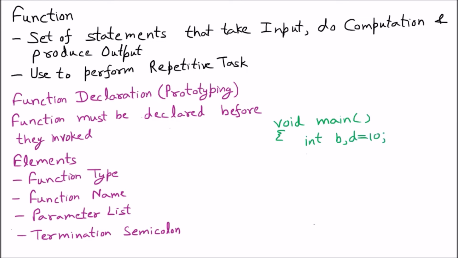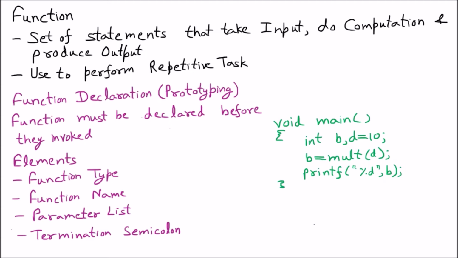And now I'm going to call a function b is equal to mult. In the bracket I am passing the parameter d, and I want to print the value of b by saying printf percentage d and the value of b.